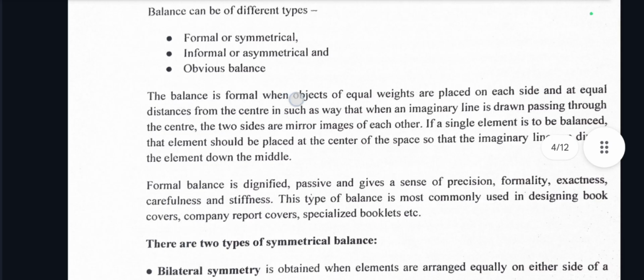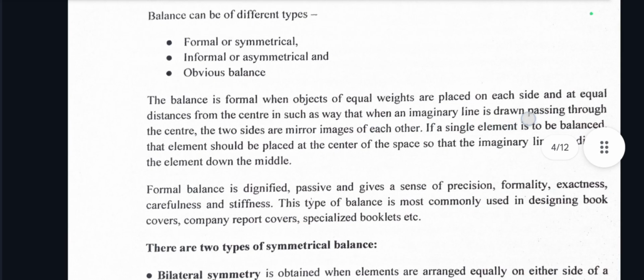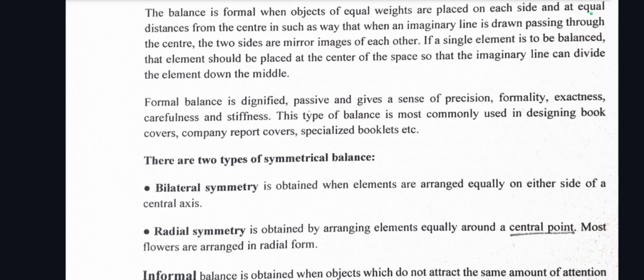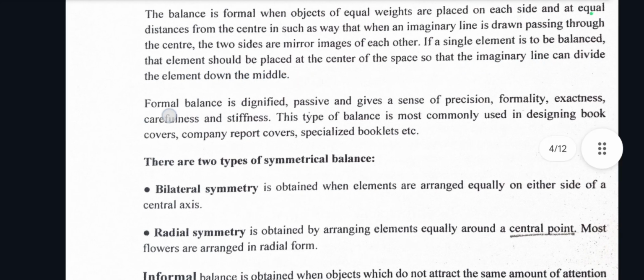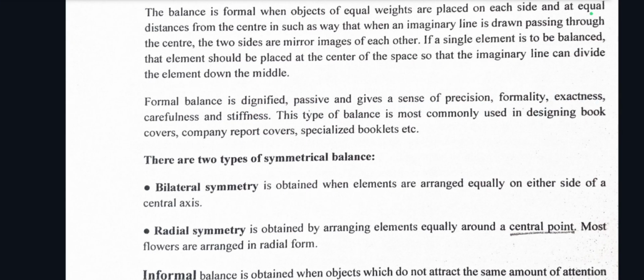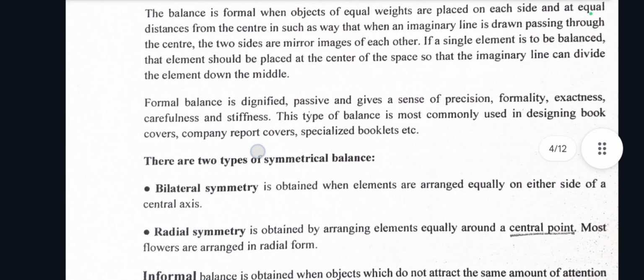The balance is formal when objects of equal weights are placed on each side and at equal distances from the center, in such a way that when an imaginary line is drawn through the center, the two sides are mirror images of each other. If a single element is to be balanced, that element should be placed at the center of the space so that the imaginary line can divide the element down the middle. Formal balance is dignified, passive, and gives a sense of precision, formality, exactness, carefulness, and stiffness. This type of balance is most commonly used in designing book covers, company report covers, specialized booklets, etc.